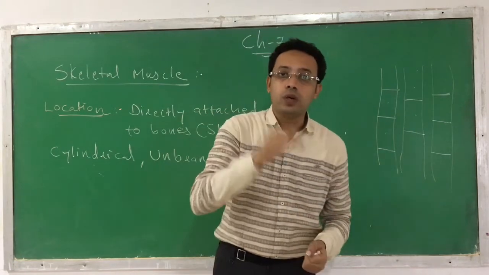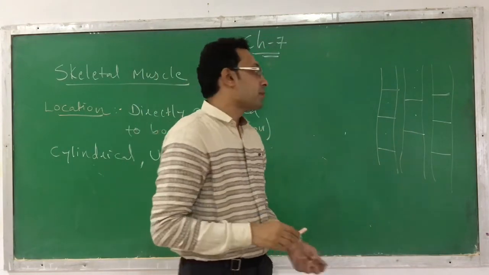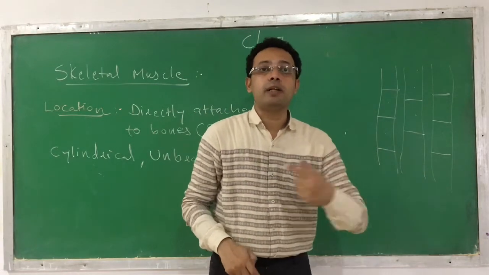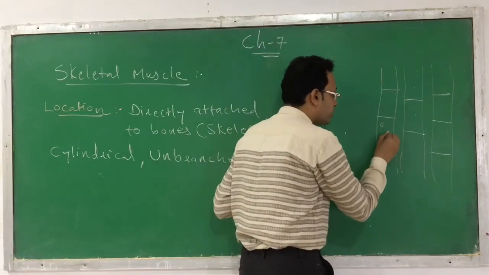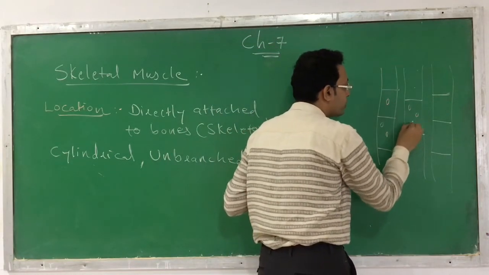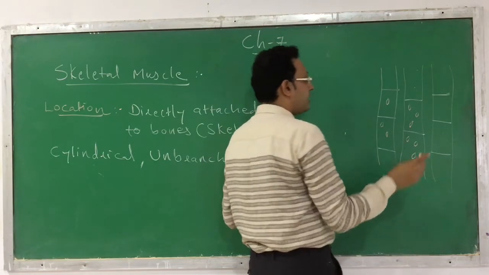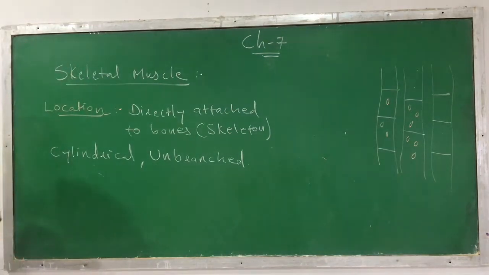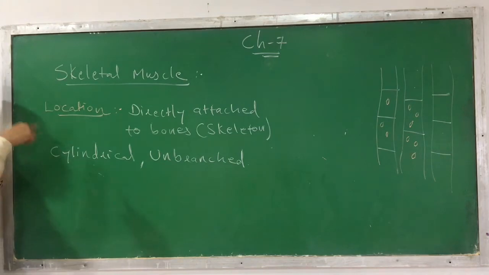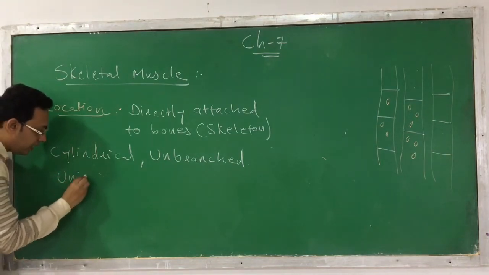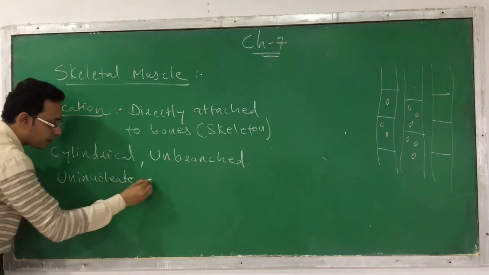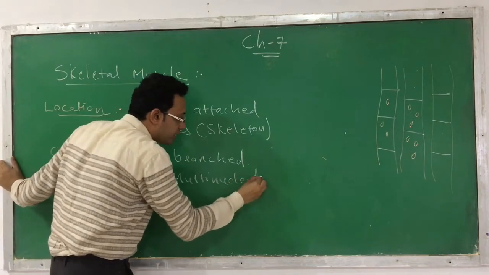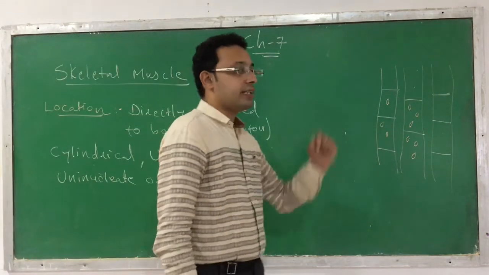Usually we know that in one cell a single nucleus is present, but these skeletal muscle fibers are either uninucleate or multinucleate. In some cells you can find 2 nuclei, in some cells you can find 3 nuclei. So the cells of skeletal muscles may be either uninucleate or multinucleate. This is the condition we find in skeletal muscle.